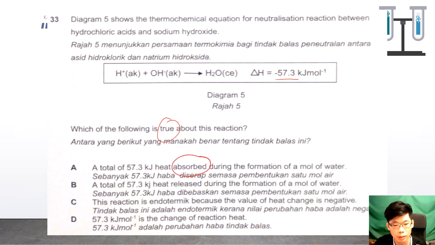It shouldn't be absorbed, it should be released. So this one should be correct. We check C, this reaction is endo, but it should be exo. Then the change of the heat should be heat of reaction. Okay, so it should be B.